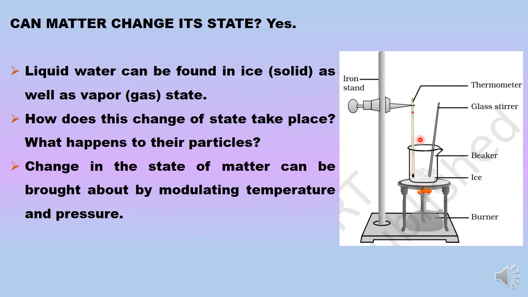We also have a stirrer so that we keep stirring the whole thing so that whatever the temperature is, it is uniformly distributed, and this thermometer measures that temperature. So there comes a time when ice starts melting and we are constantly monitoring the temperature, and till that point when all the ice cubes have completely melted, the temperature keeps showing 0 degree.